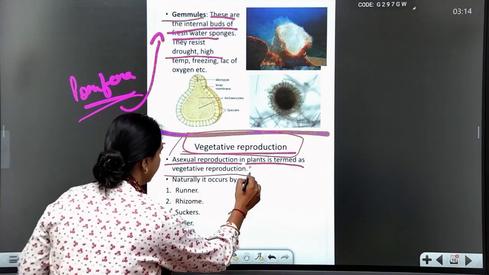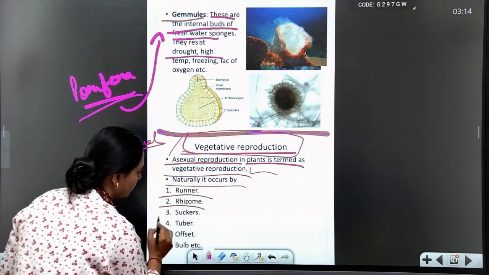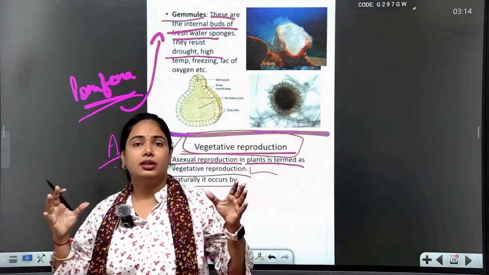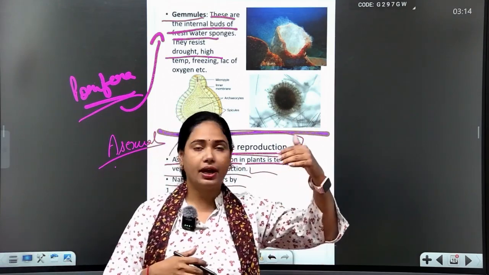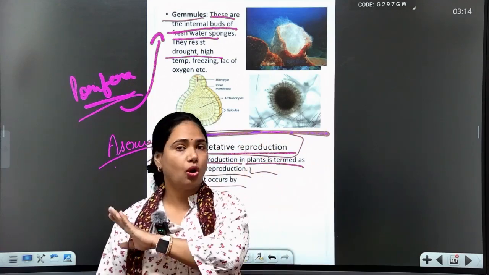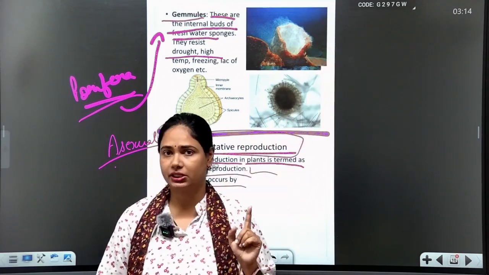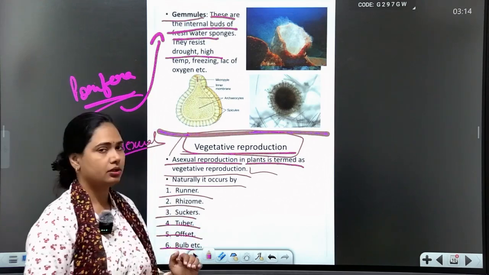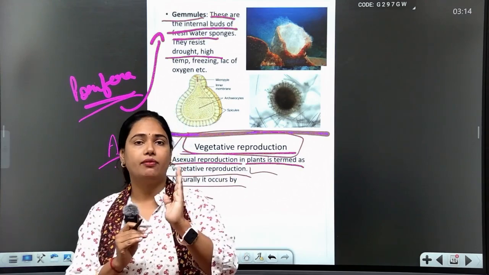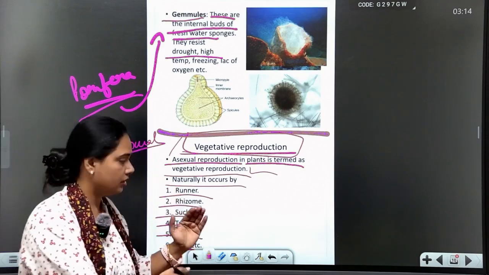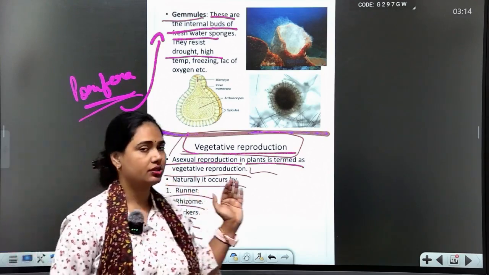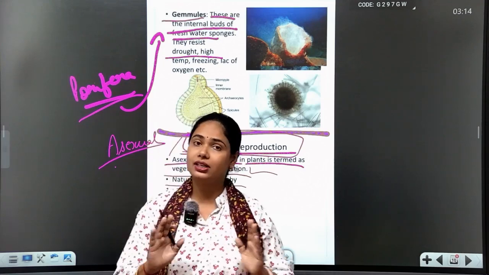I already mentioned here, naturally it occurs by runner, rhizome, sucker, tuber, offset, bulb. In animals, the methods you studied under asexual reproduction were binary fission, zoospores, budding, conidia, gemmules. But here we have to discuss plants, so plants also have types: runner, rhizome, sucker, tuber, offset, bulb. We have to discuss all these terms very deeply, students.